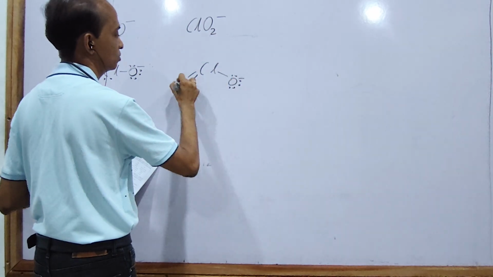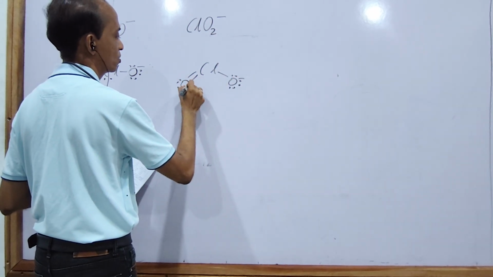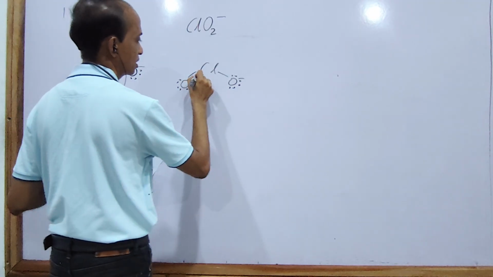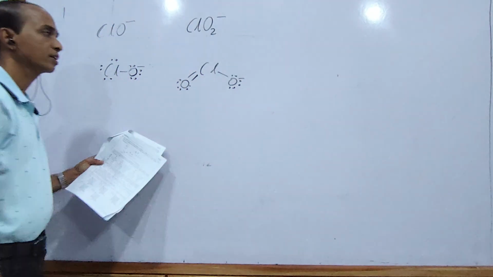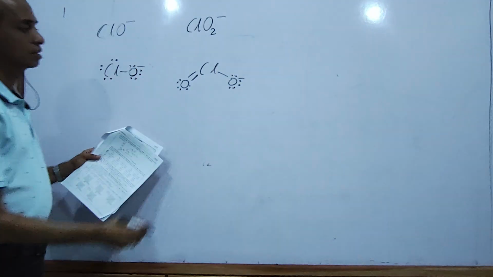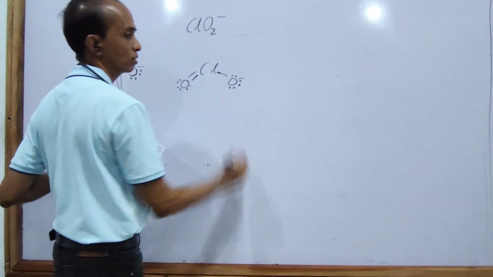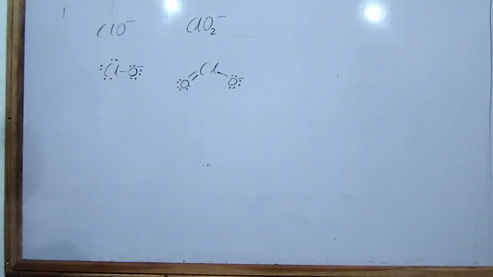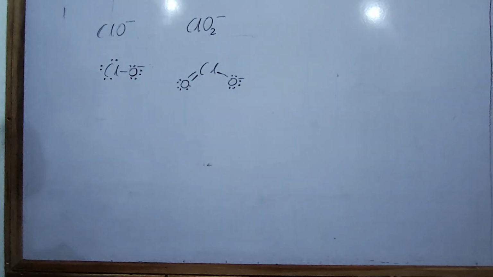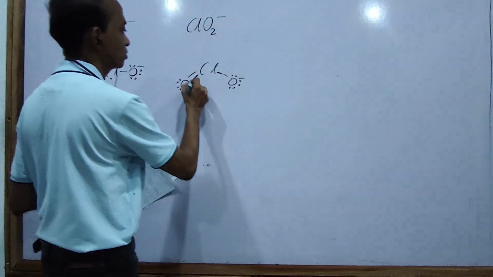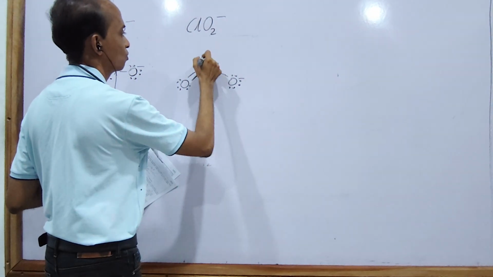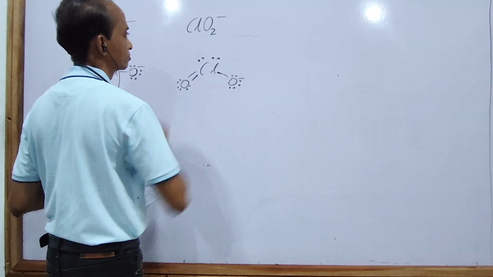It is a Lewis structure, the dot and dash models. 1, 2, 3, 4, 5, 6, 7.